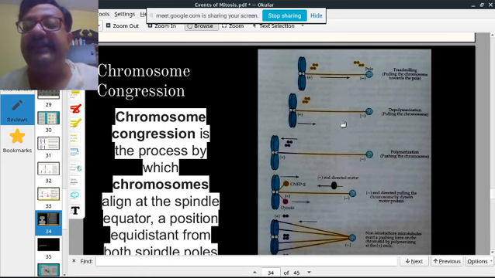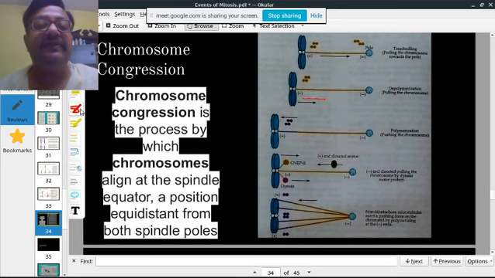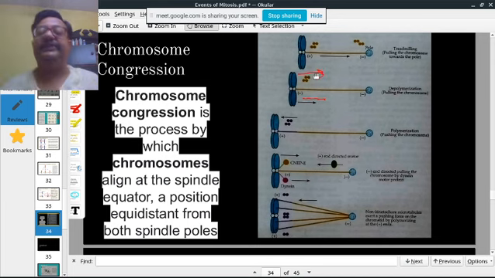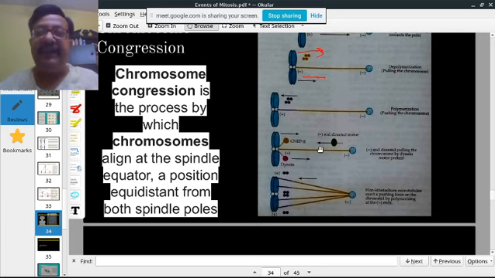Then depolymerization takes place. It starts to become smaller and smaller, and the chromosome also starts to move towards this direction. So this is how it starts to move. Polymerization, it is added, so it moves towards the left direction.